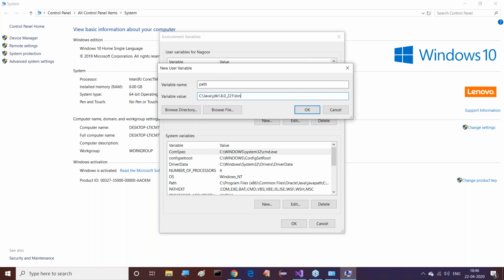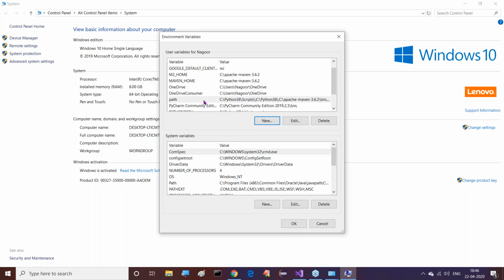See Java JDK 1.8.0_221/bin folder, here we have to provide. Then click on the OK button. If you click on the OK button, automatically that environment variable will be created with the path and the respective JDK location will be provided. If you do not have Path in your system, then we have to do that explicitly. But in my system, Path already exists.